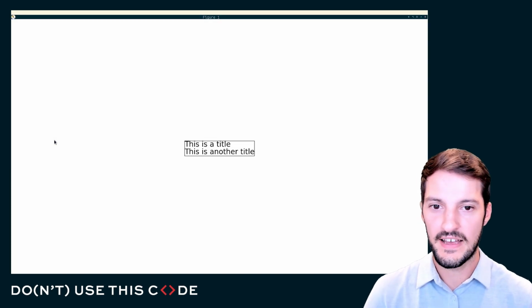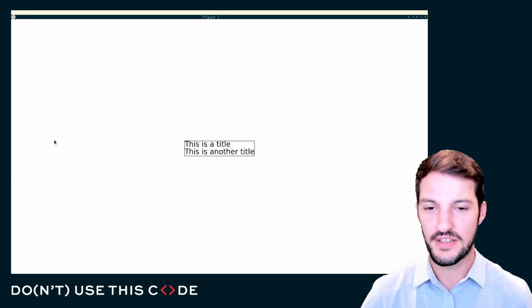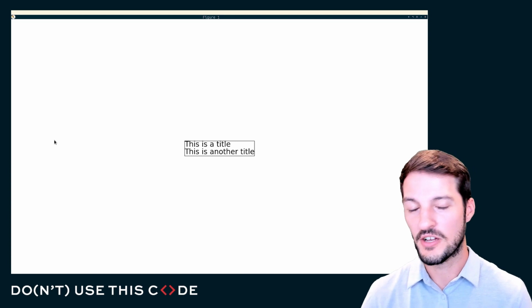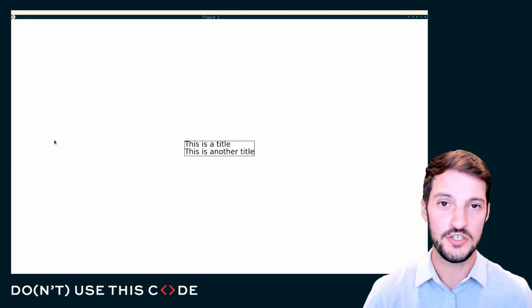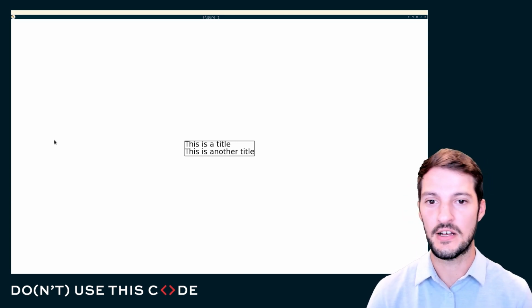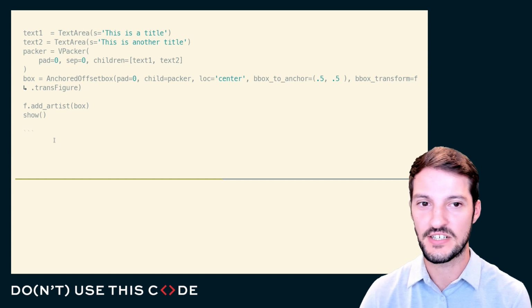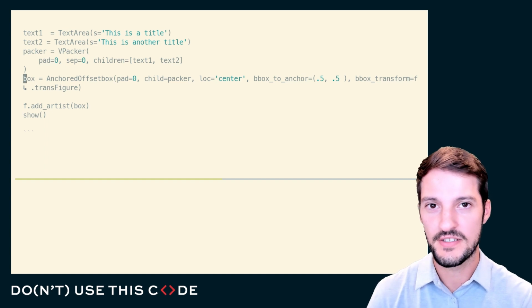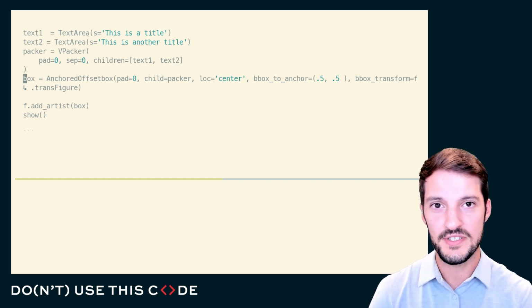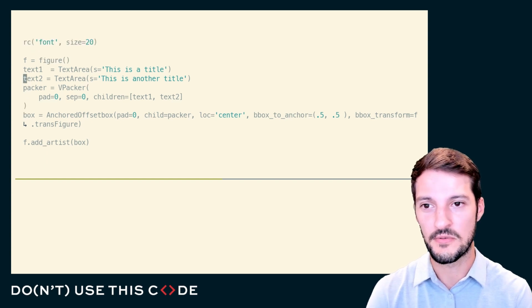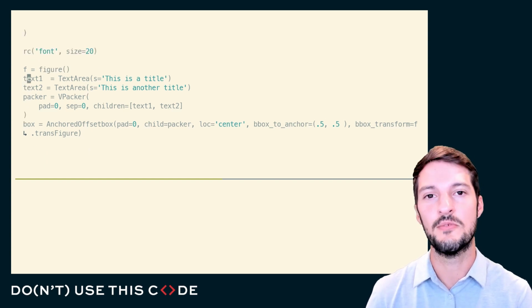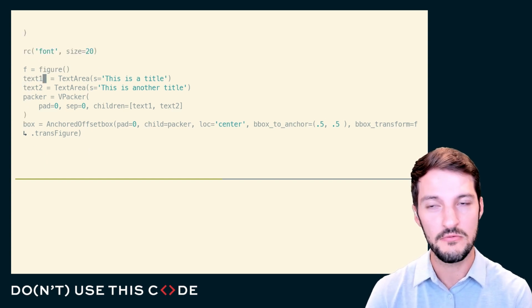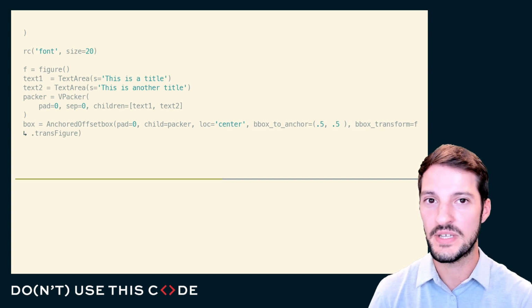But here you can see I've created a title, I've created a box around that title, and I can align these in any direction that I want just using some characteristics of the packer itself. And I can actually turn this frame off as well. But here you can see that there was no documentation for this. There's no examples on their documentation site. However, in the source code, if you can figure out what it is you want to do and reason about, well, where might this already have been done?